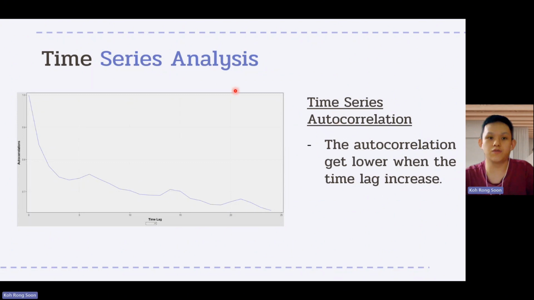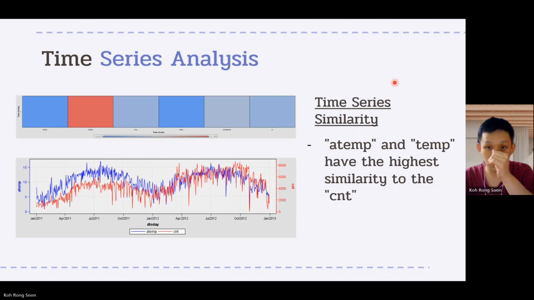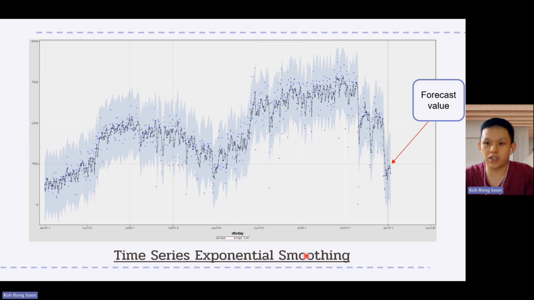Now, I'm going to present the time series analysis and forecasting. The time series autocorrelation graph has been plotted. As we can see from the graph, the autocorrelation gets lower when the time lag increases. The time series similarity has also been plotted in order to study which column has higher similarity to the count. From this graph, we can know that the average temperature and temperature have the highest similarity to the count. The time series exponential smoothing has also been plotted in order to know the forecast value. The forecast value can be found from here, which is the graph behind this line.